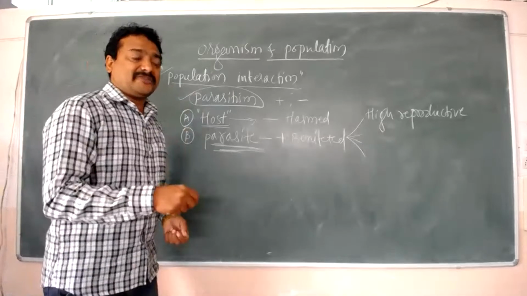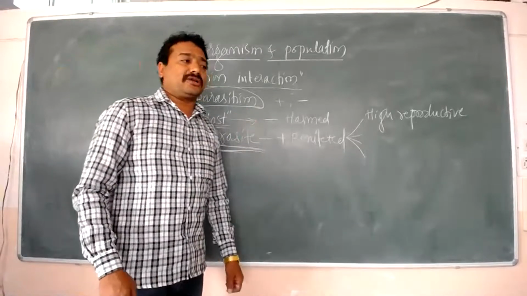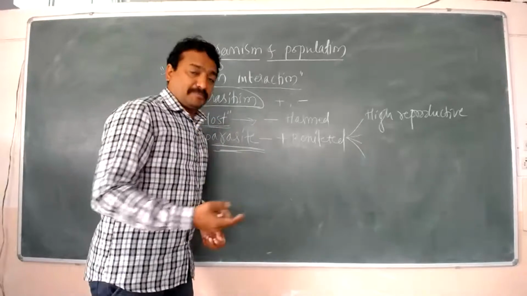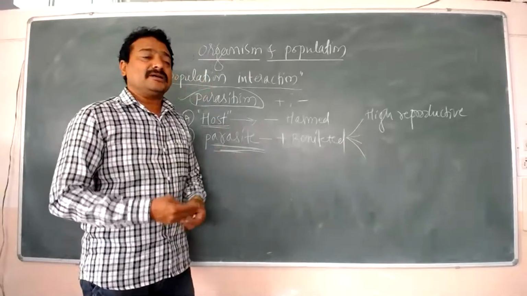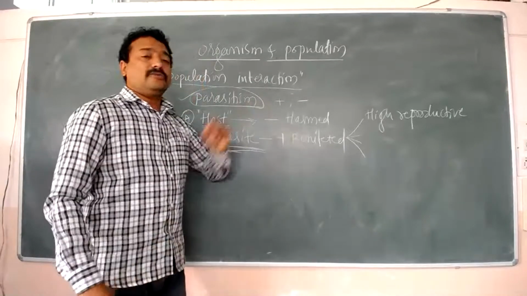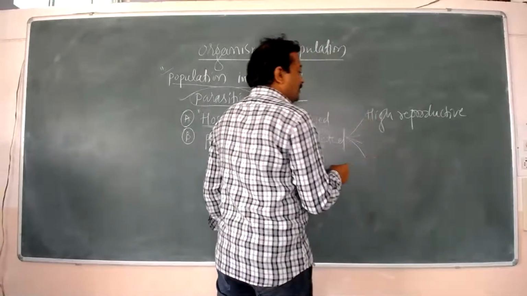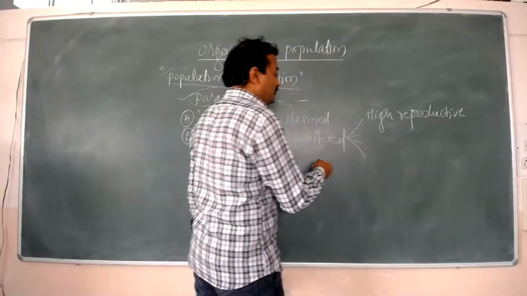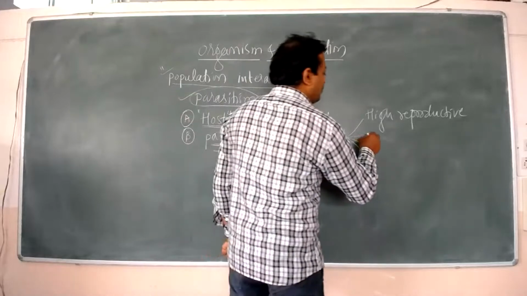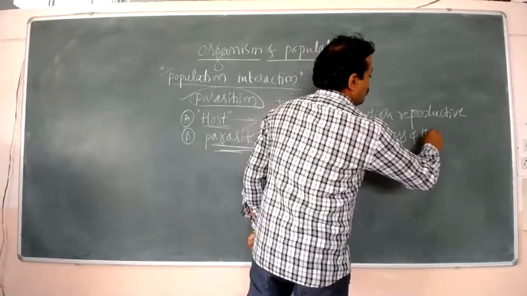When a parasite once enters the host organism, there it starts multiplying, starts the reproduction process, and increases its number. The effect on the organism acting as host will be very high because of this reproduction. And they have developed certain organs which help them hang on to the host organism. For example, they have suckers and hooks.